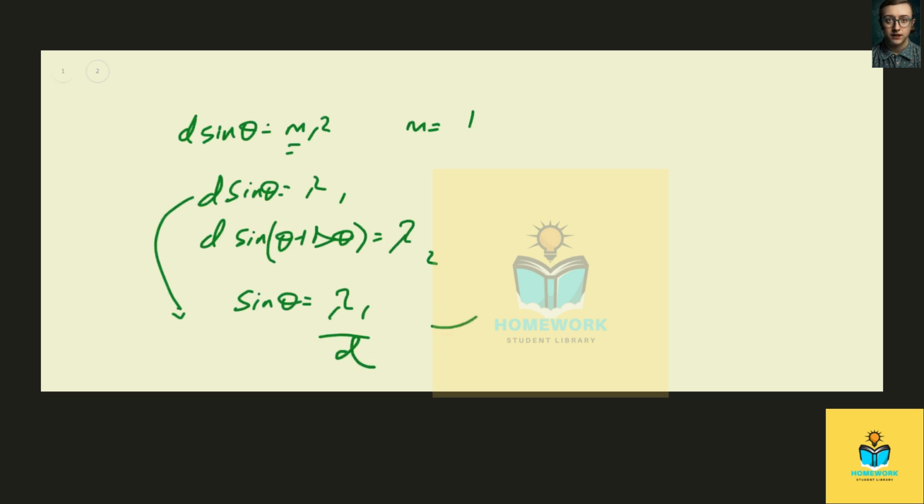And so it follows that if that's sine theta, we can also get cosine theta. Cosine theta is radical 1 minus lambda 1 over d, squared.